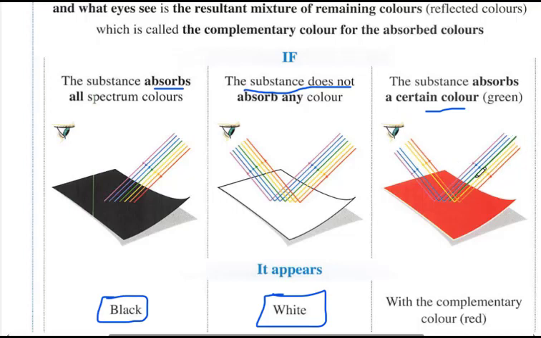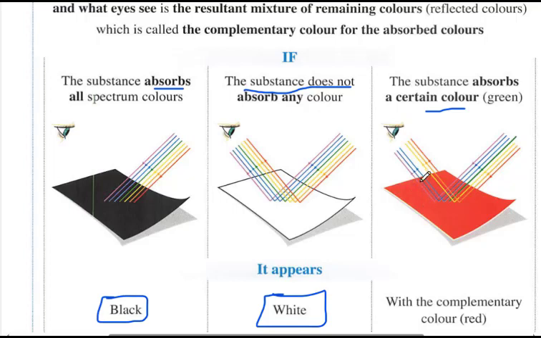All colors fall on this surface, but the green color is not reflected, so the mixture of the remaining colors is reflected to our eyes, and that is the color of the object. We do not see the absorbed color, but we see the reflected color, which is the complementary color.